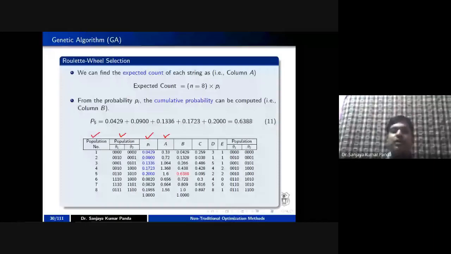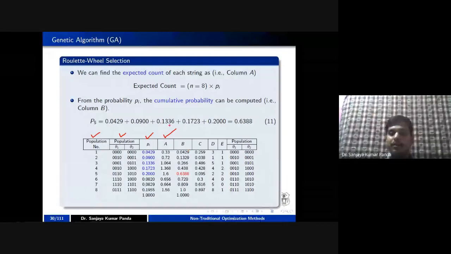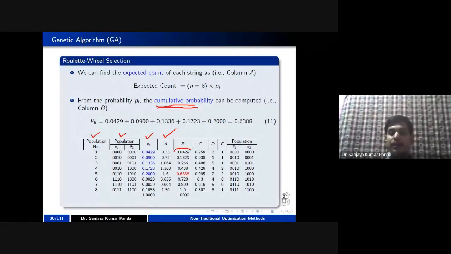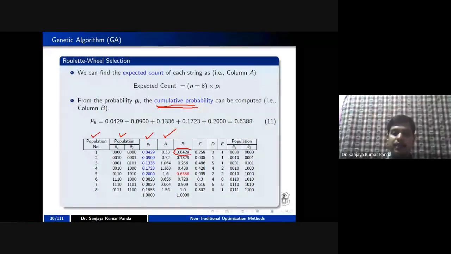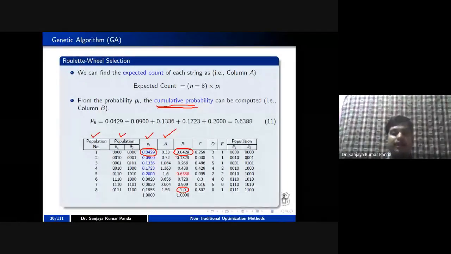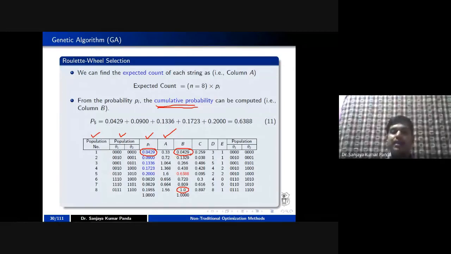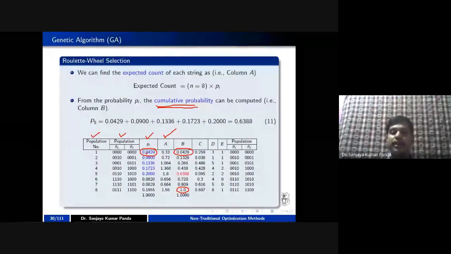In column B, what are we calculating? We are calculating the cumulative probability. And you know, the cumulative probability of the first sample is the same as pi. Similarly, the cumulative probability of the last sample is always 1. And for the rest of the samples, you have to add. For example, the cumulative probability of 2 is nothing but 0.0429 plus 0.0900.